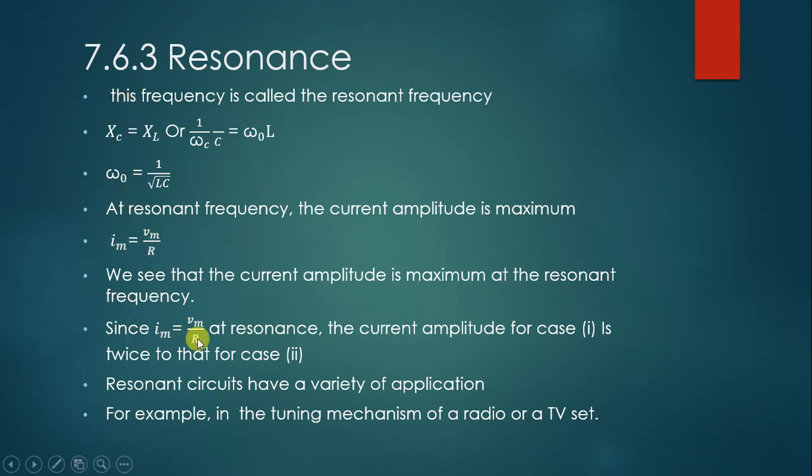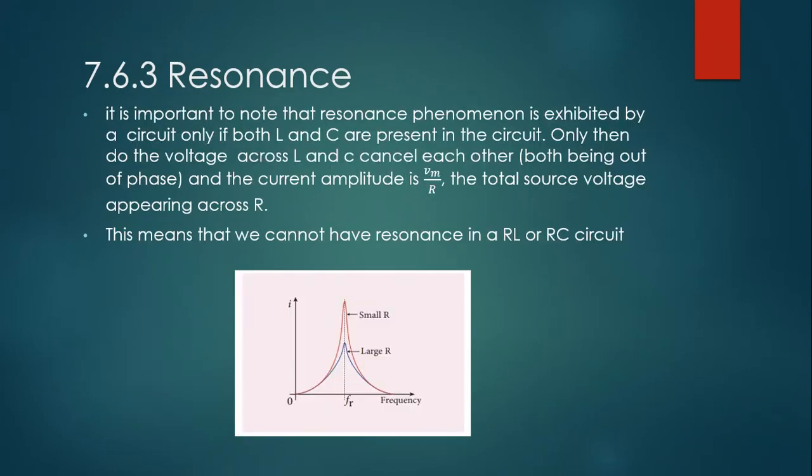So Vm upon R, at resonance, the current amplitude for case 1 is twice that of case 2. Okay, it means what will happen? The amplitude of current will be twice that of case 1. So see here, what is happening here.